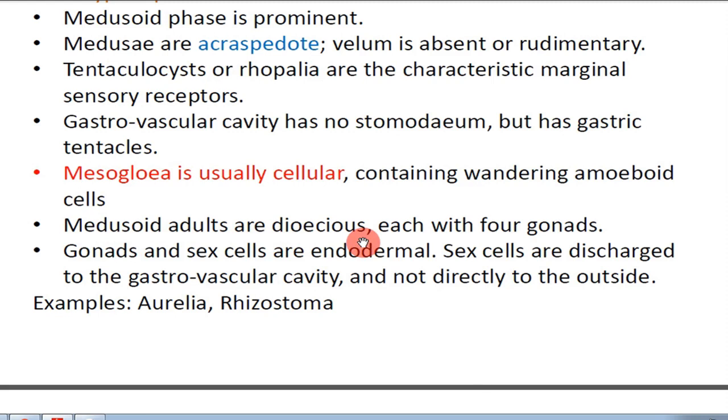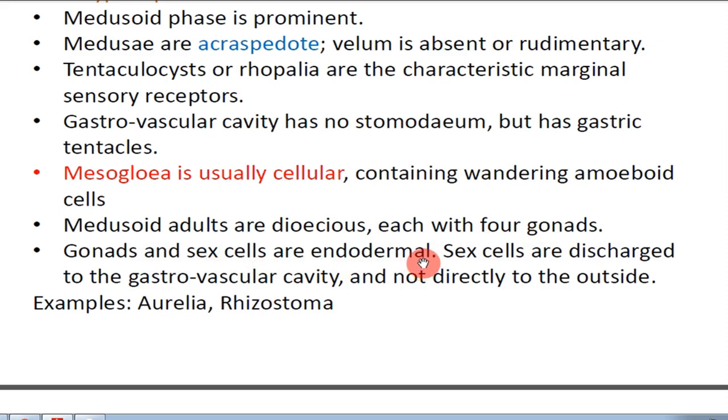Medusoid adults are dioecious, each with 4 gonads. Dioecious means sexes are separate. There are different male and female medusae. Male medusae produce the male gametes and female medusae produce female gametes. So they are said to be dioecious, and each medusa has 4 gonads.